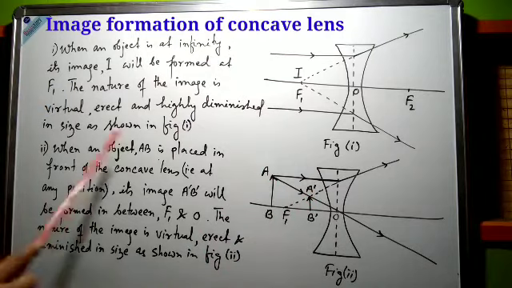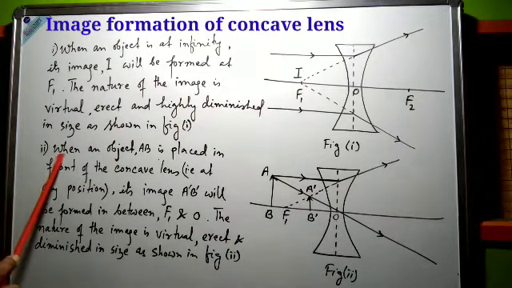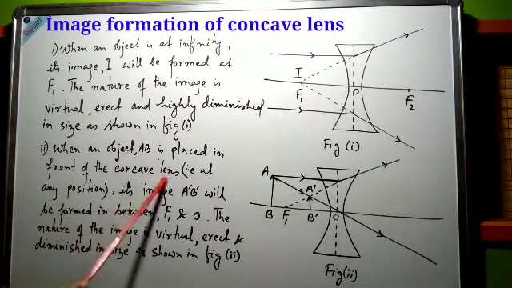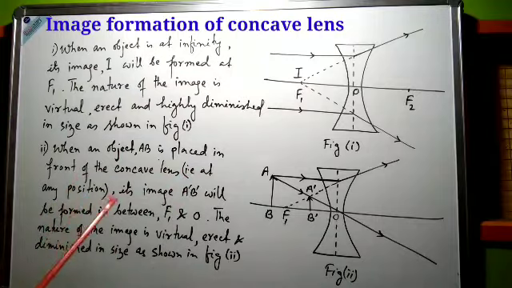So we may analyze it in Roman number 2. When an object AB is placed in front of the concave lens, that is at any distance from the optical center, its image A dash B dash will be formed in between focus F1 and optical center O. The nature of the image is virtual, erect, and diminished in size as shown in figure number 2.